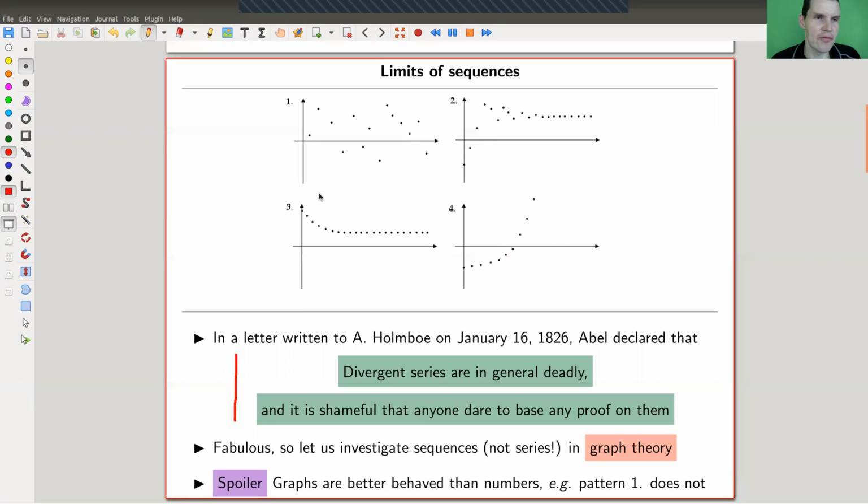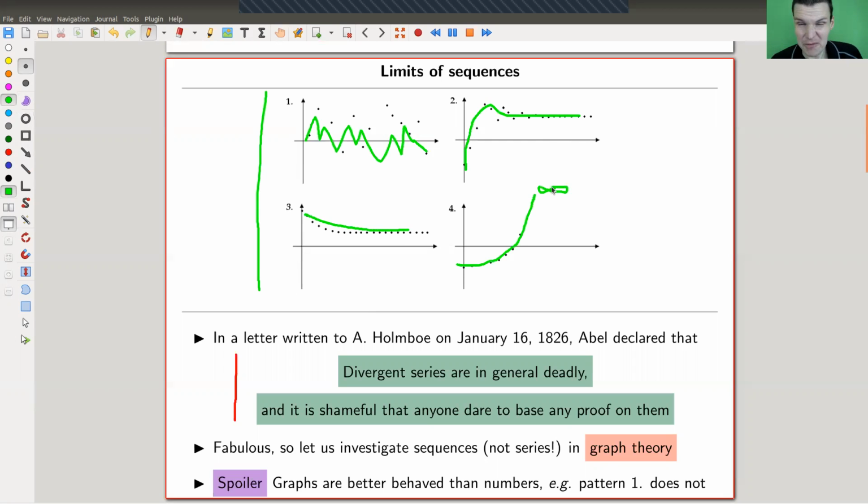So here are just a few pictures, which should look very familiar, obviously. So this is kind of going randomly everywhere and not doing anything reasonable. And then here are some convergence type patterns. And this also converges, if you want, it converges to infinity. So the first one is kind of really strange. It's just this divergence, like going up and down. And I'm very hand wavy here about what I really mean by that. It won't play a role for the theorem itself. It's just kind of a motivation.